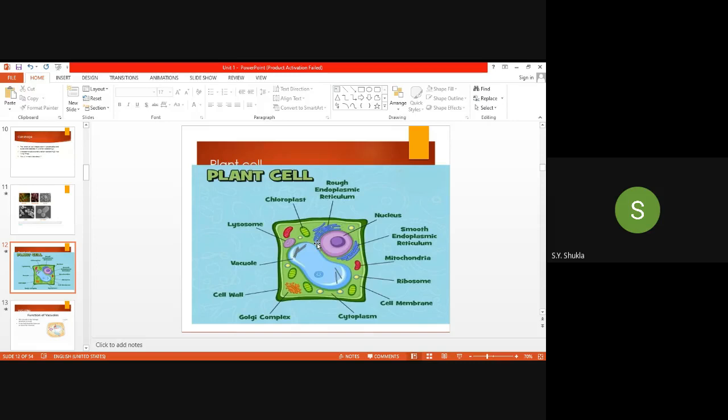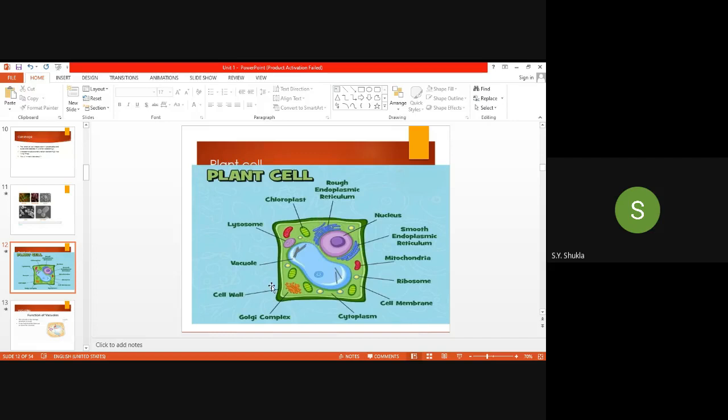Okay, these are some cell organelles of the plant. Outermost is the cell wall. Then the cell membrane is there. The cell wall is generally made up of cellulose, or in modified form it is lignin, and another modified form is suberin-like structure. Generally it is thought to be made up of cellulose.